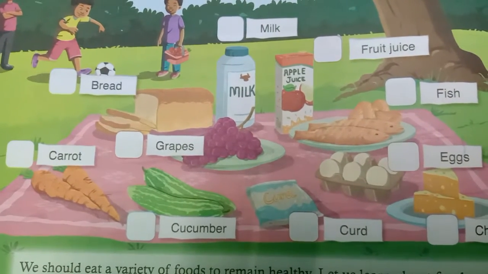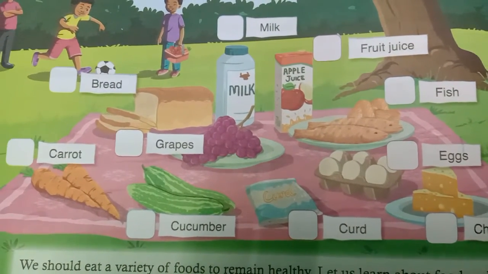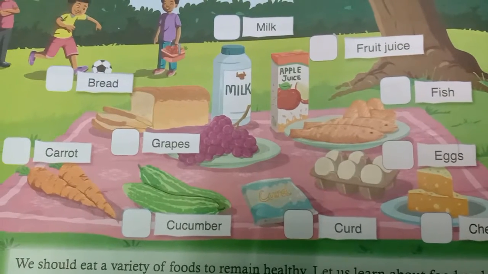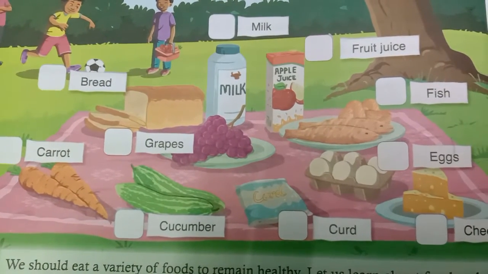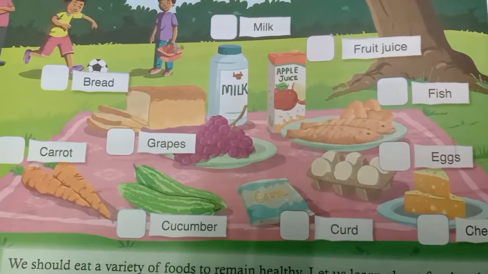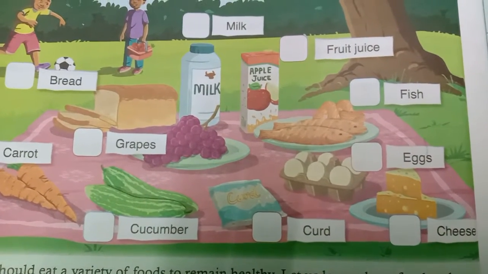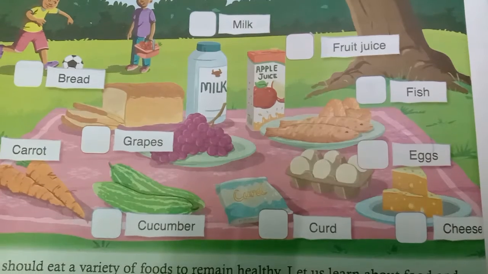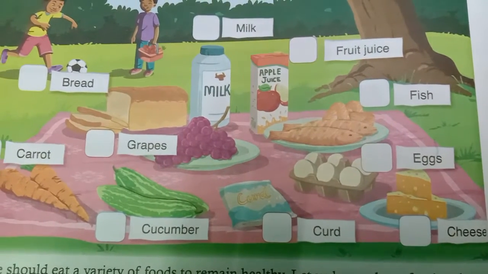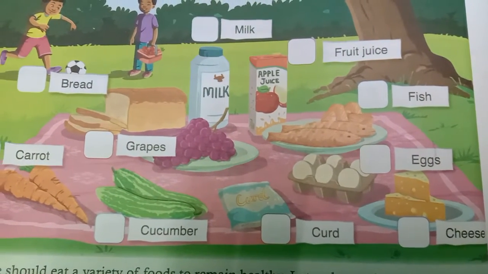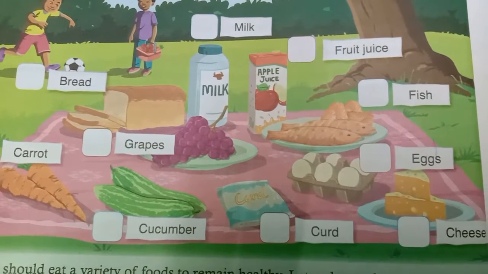What are fats? I told you they help to keep the body warm. And in this, you can see the milk, cheese, ghee. These all provide fats. They contain fat.